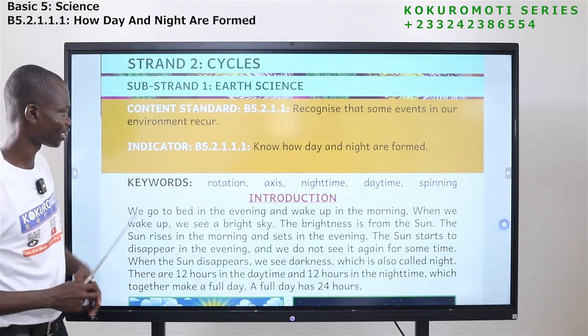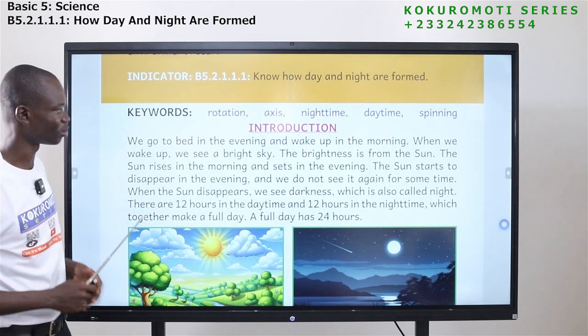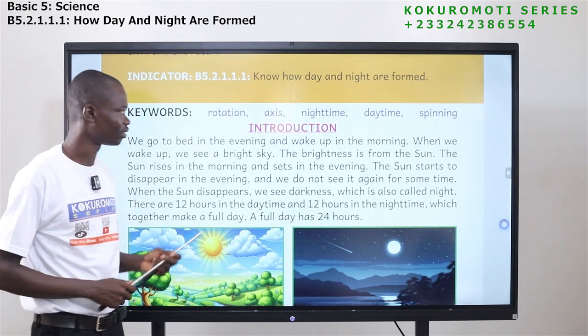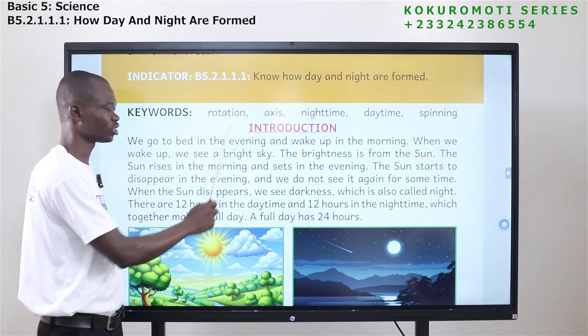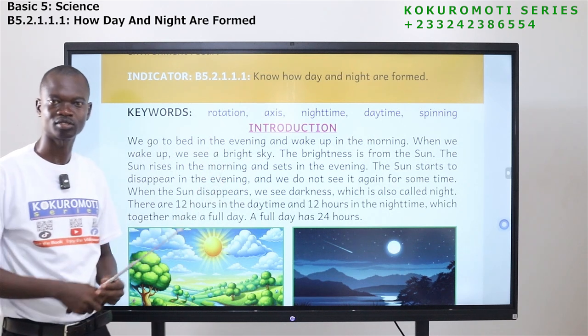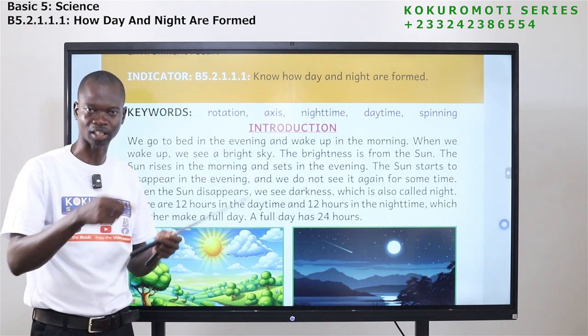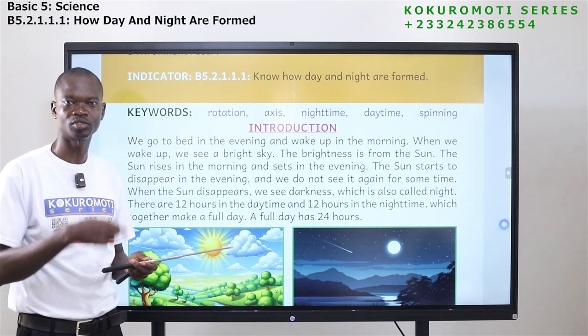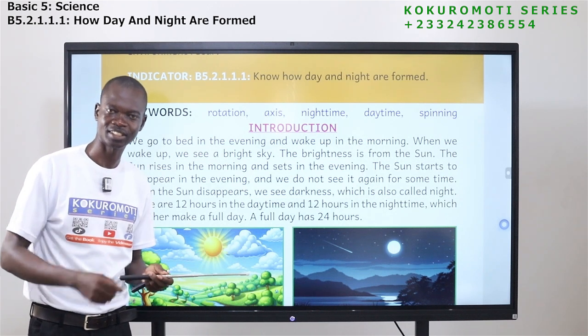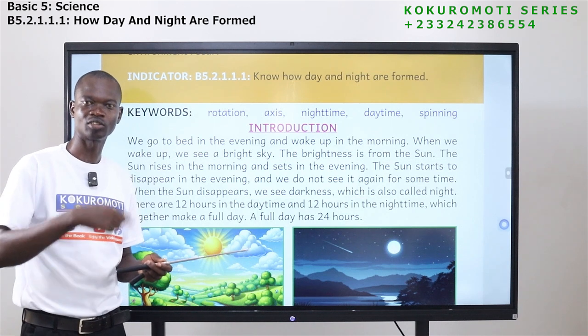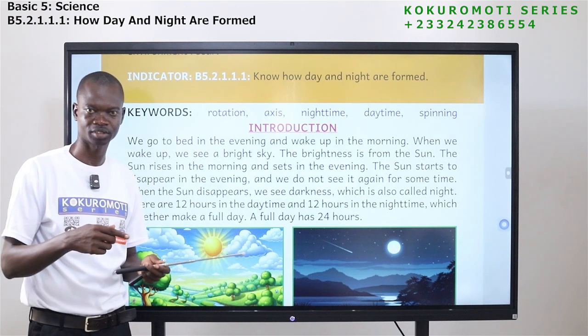Now in this lesson, there are some words that we need to know, how they are pronounced and their meaning. The first one is rotation. To rotate means to turn something around. So the earth rotates. It means the earth goes round, it turns round.